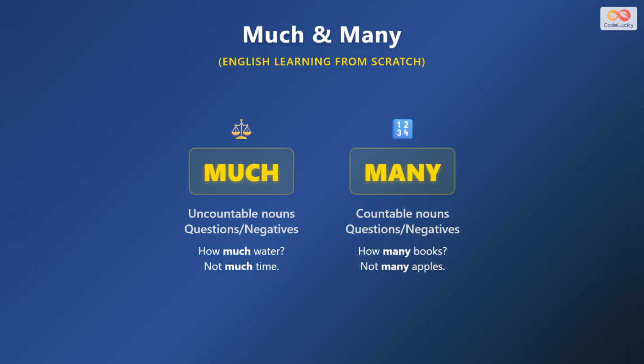Use much with uncountable nouns in questions and negatives. How much water do you need? I do not have much time. Use many with countable nouns in questions and negatives. How many books do you have? There are not many apples left. Never use much or many in positive sentences.